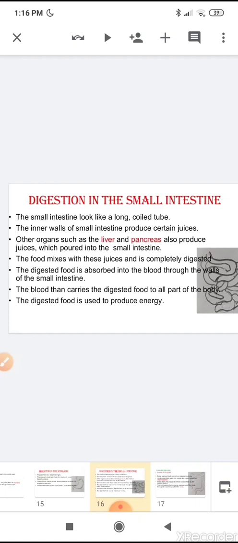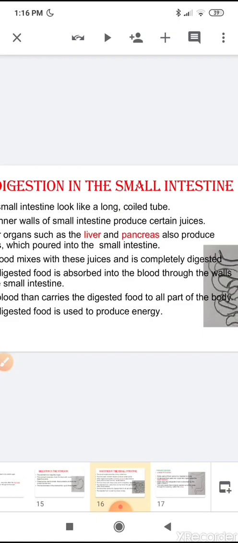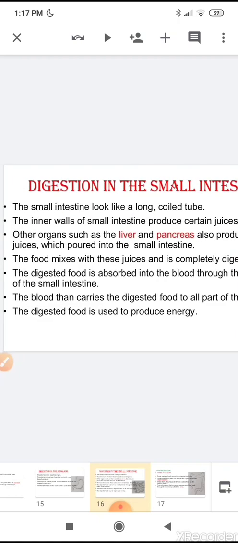The digested food is absorbed into the blood through the wall of the small intestine.